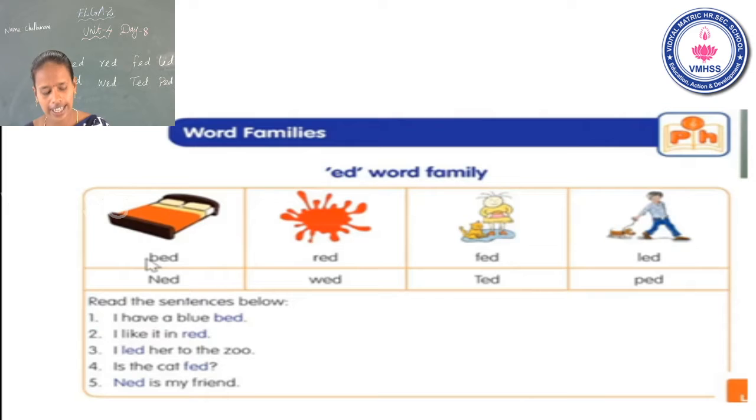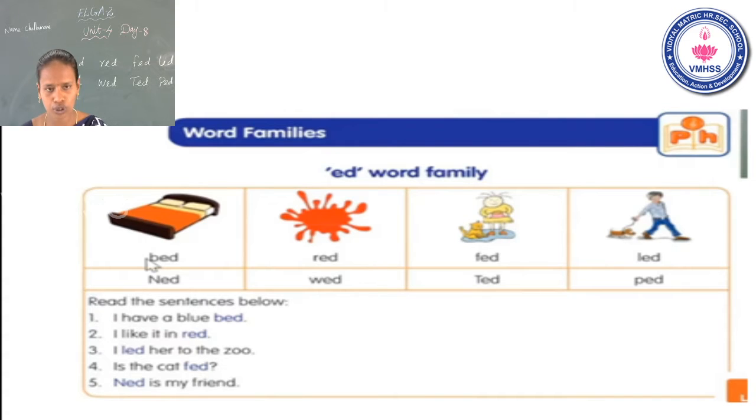See the third sentence: I led her to the zoo. I led her to the zoo.